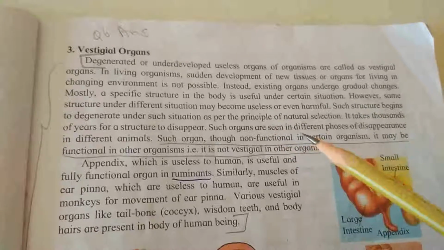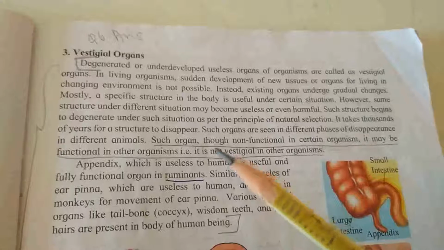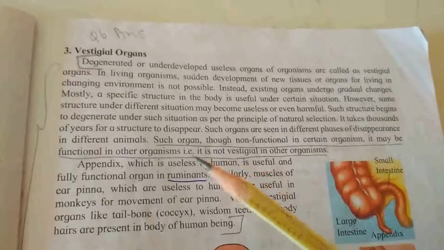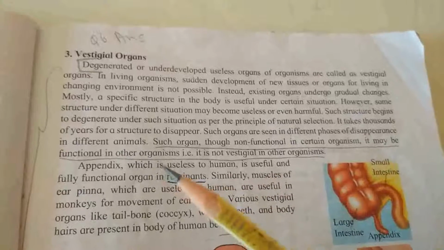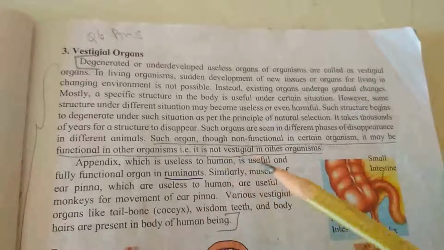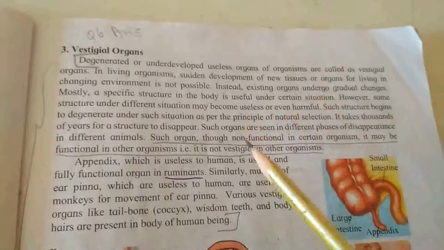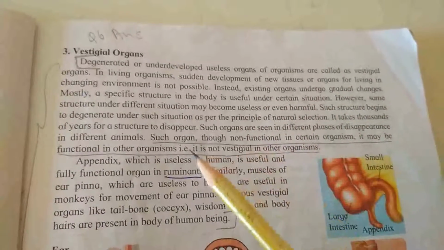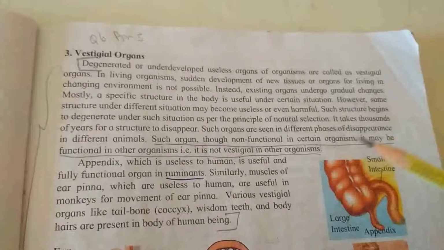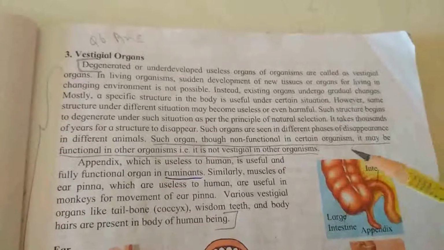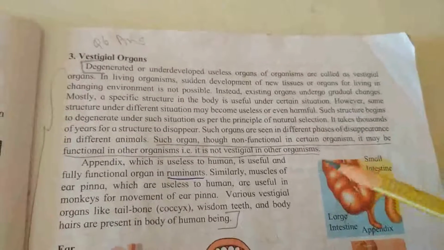Such organs are seen in different phases of disappearance or in different animals. Such an organ, though non-functional in a certain organism, may be functional in another organism. That means it is not vestigial in the other organism.